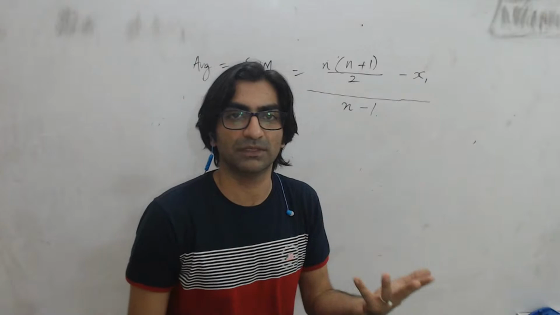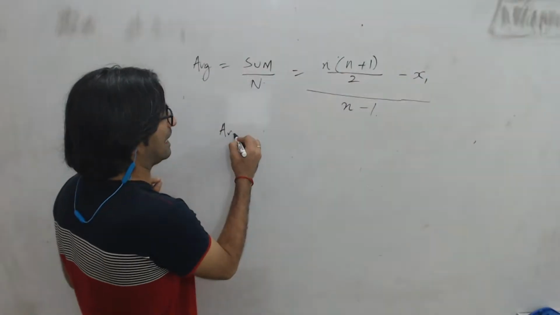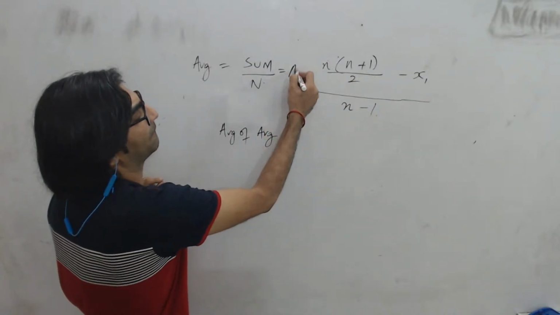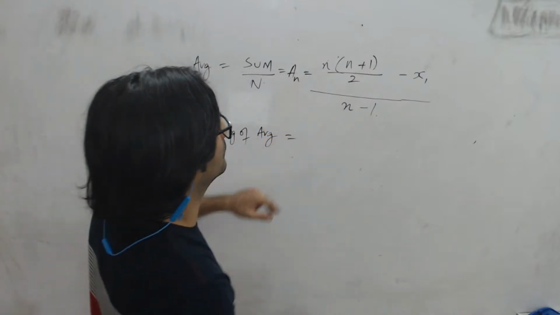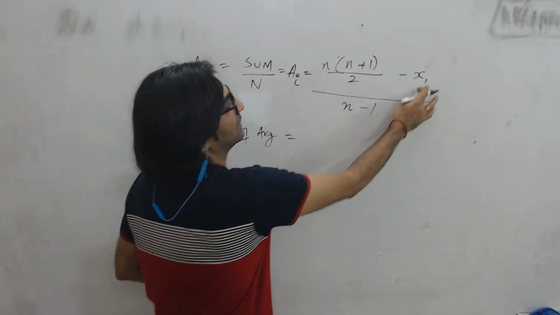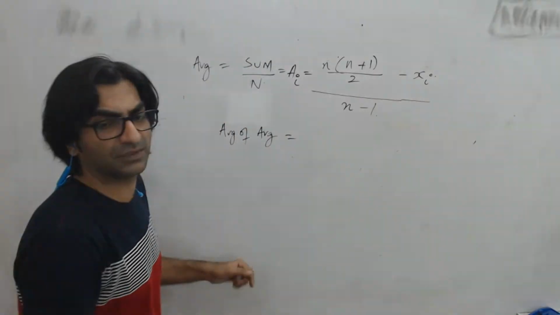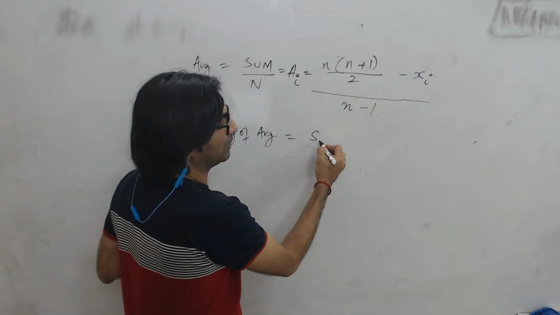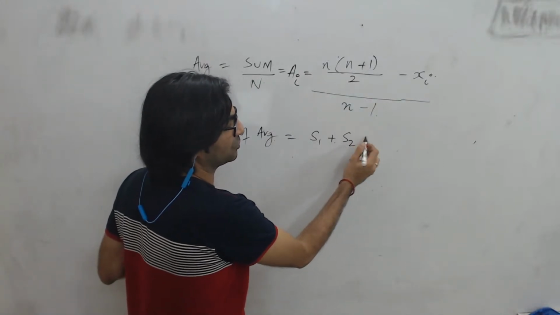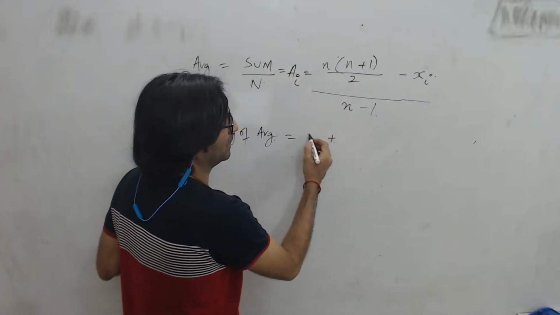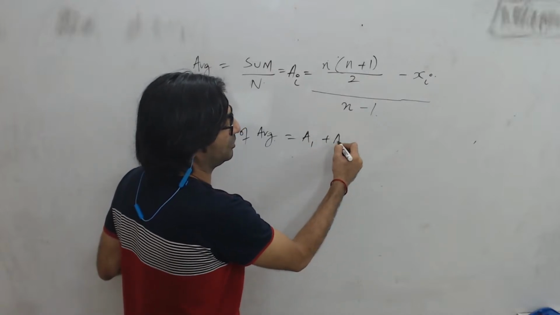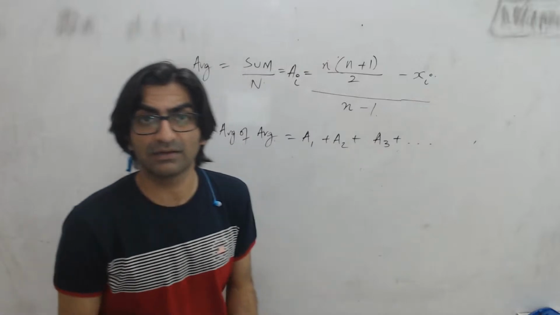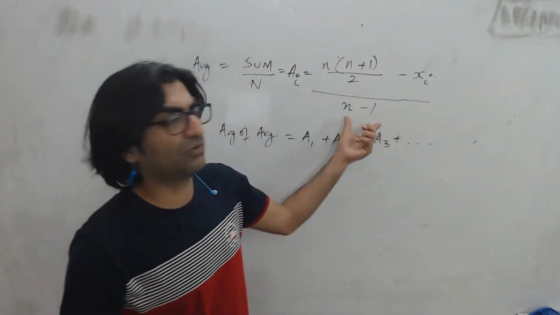What does it mean? Average of averages, right? So when he says average of averages, he means if this is, let's say, the ith average, then this student will remove the ith observation, some observation. So the average of averages will be the sum of the averages, each average A1, A2, A3 and so on, which can be added, right? Because all averages have an equal weight.